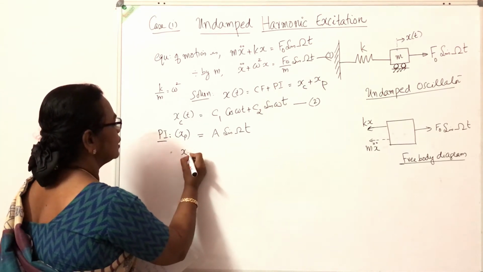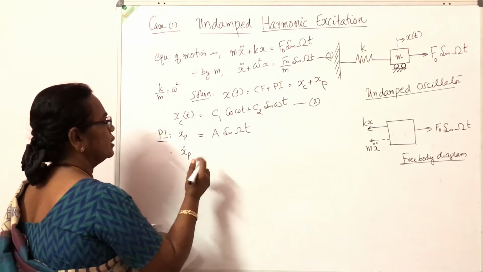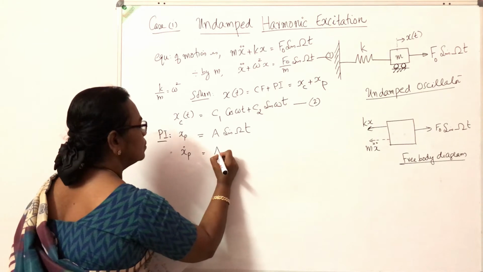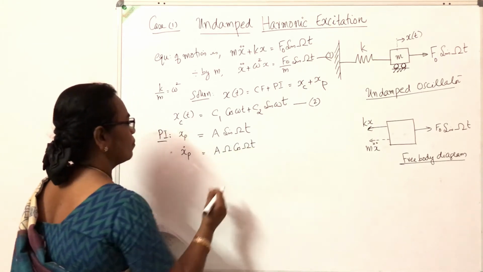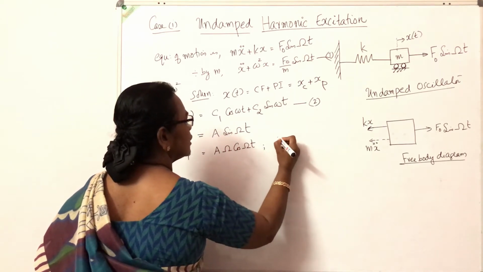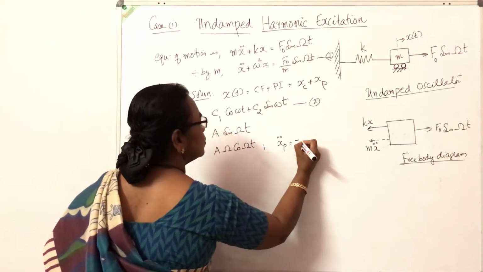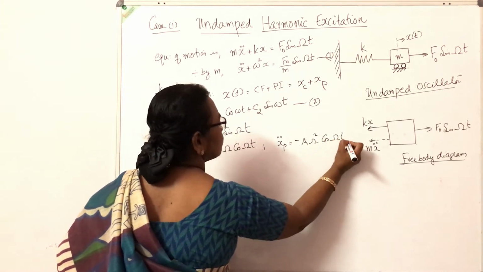Differentiating it, xp dash is equal to A omega cos omega t. Once again differentiating, xp double dash is equal to minus A omega square sin omega t.